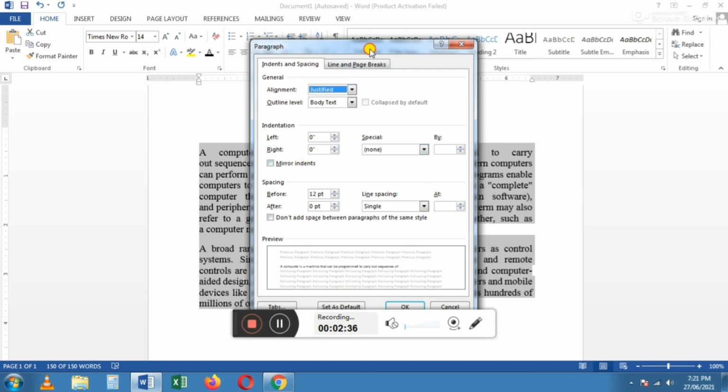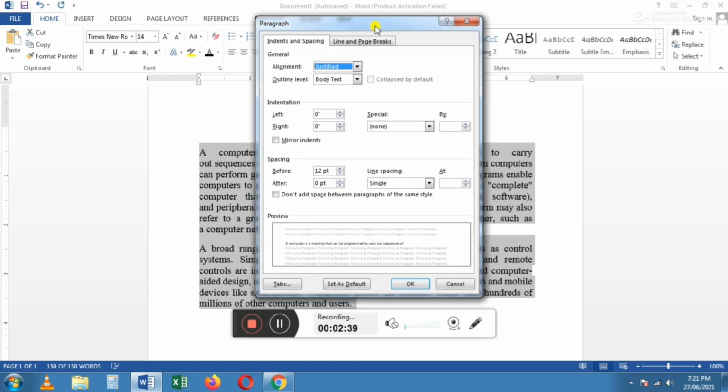In that we have to type values manually, in the before and after boxes. Suppose if we want to give the paragraph spacing, we have to use the before and after space. Before I am giving 18 or after space. You have to type manually.